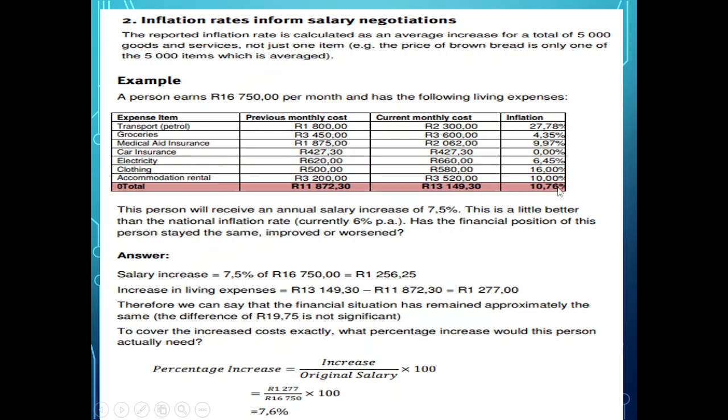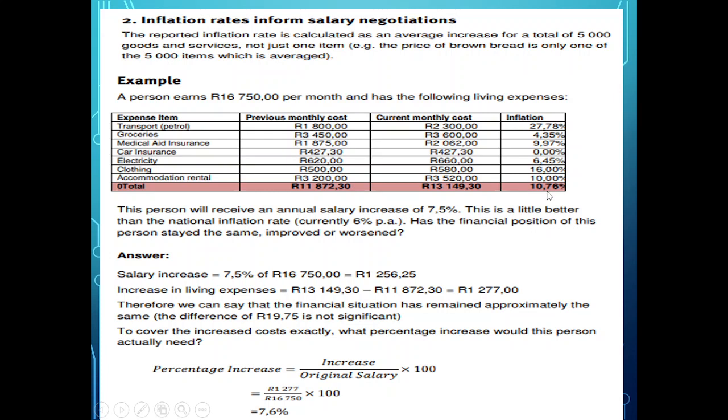So you would hope that this person would get a 10.76% increase, right? So that at least now they can still live on the same stuff without it affecting their disposable income. Now remember I said 10.76, you would hope. This person will receive an annual salary increase of only 7.5%.